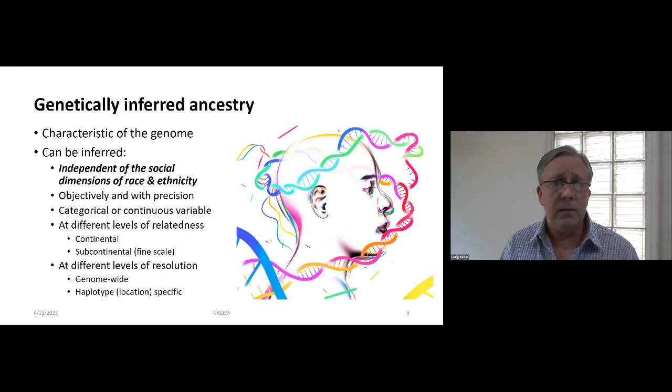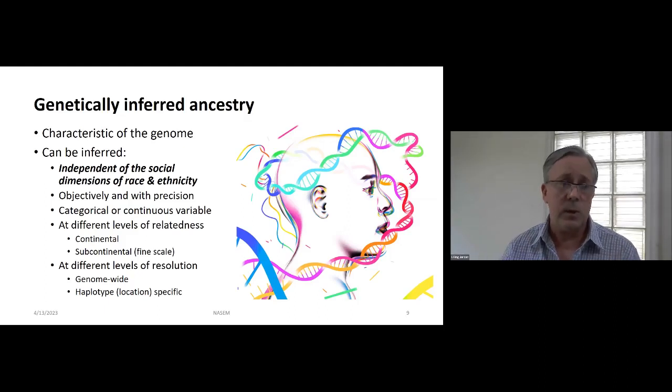And what this means is that it can be inferred independently of the social dimensions of race and ethnicity. Unlike the social categories of race and ethnicity, we can infer genetic ancestry objectively and with precision. We can infer it both as a categorical or a continuous variable at different levels of relatedness. So at the continental level or at a finer scale of resolution, looking at the origins of individuals' ancestors within continental groups. And we can look at it at different levels of resolution.